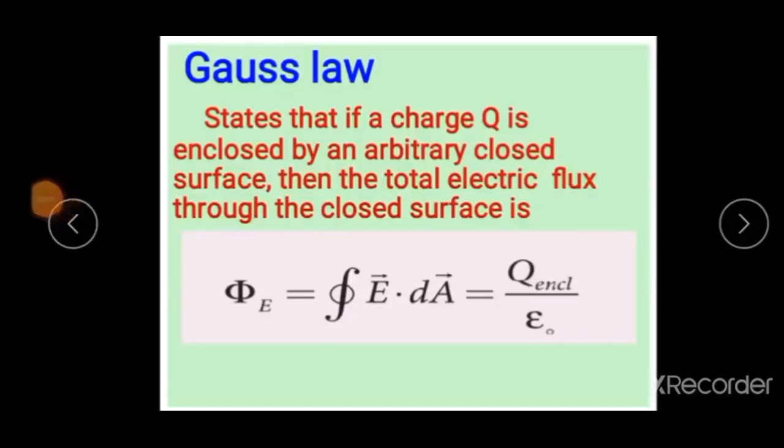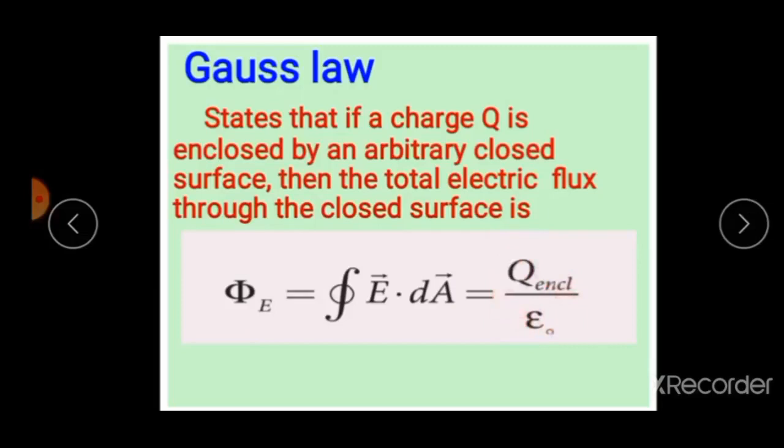Next topic, Gauss law. Gauss law states that if a charge Q is enclosed by an arbitrary closed surface, then the total electric flux through the closed surface is given by phi is equal to enclosed charge Q divided by epsilon naught. So students, the total flux through any closed surface depends on the net charge enclosed within the surface.